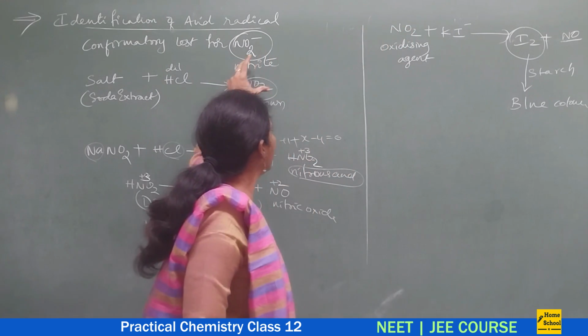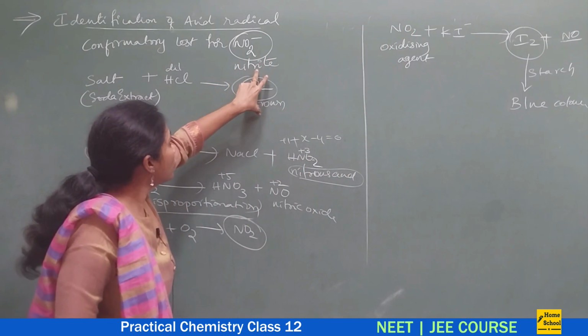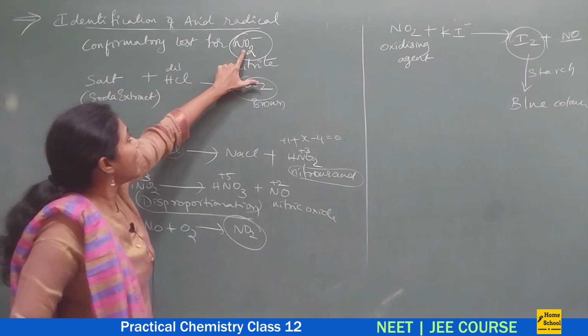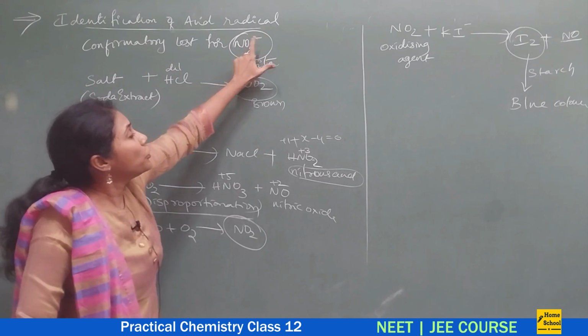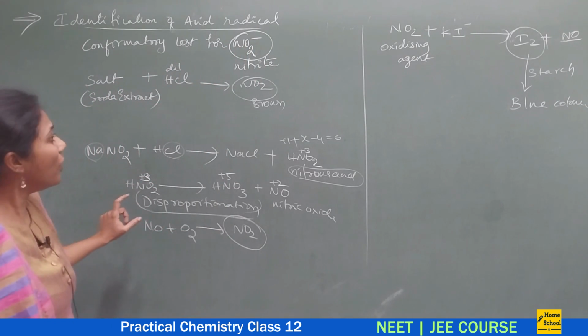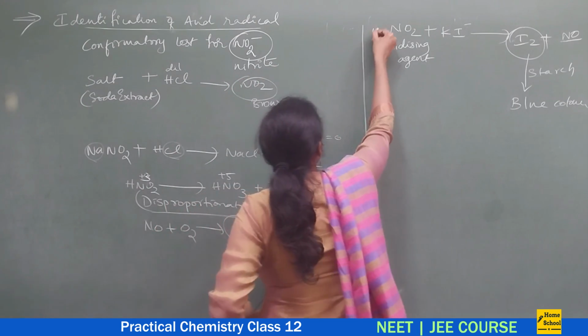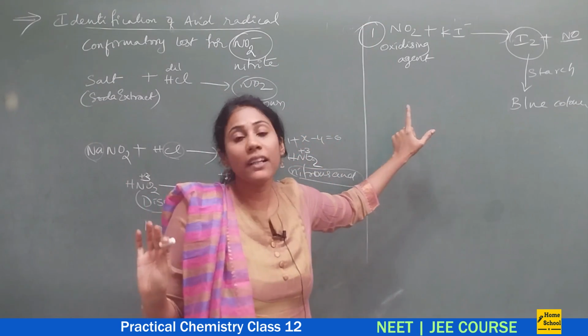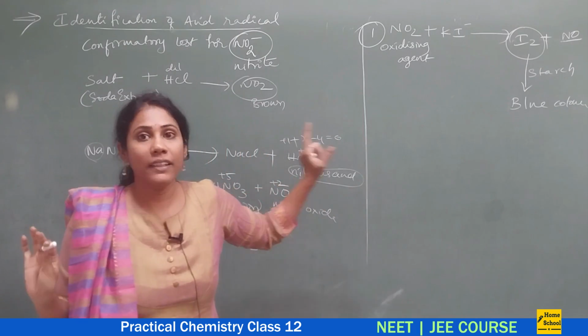How does NO2 get produced? When does NO2 get produced? NO2 gets produced only if you have which acid radical in a salt? NO2 minus. So this is the first confirmatory test, guys, very, very commonly done as a confirmatory test in the laboratory.